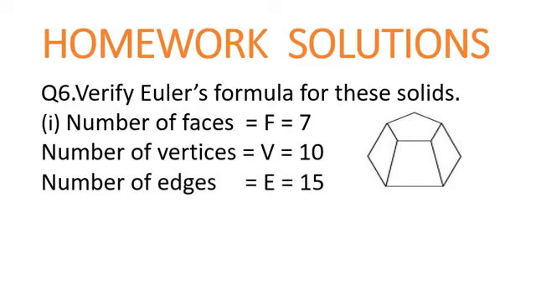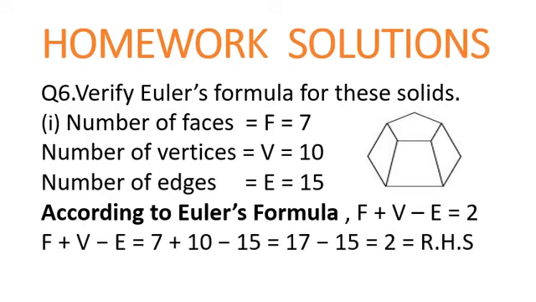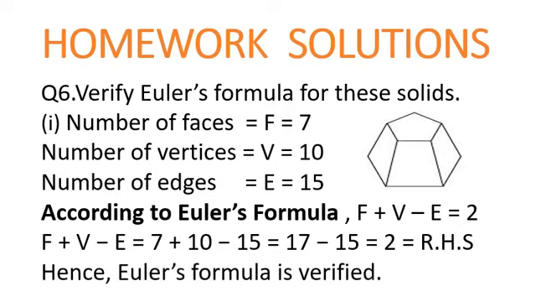Edges will be 15, and according to Euler's formula we know this relationship that F plus V minus E is equal to 2. So putting the values of F, V and E in the formula respectively, then you will be getting 2 on the right hand side, which is equal to the given formula right hand side. So we can say that Euler's formula is verified. I hope this is very much simple.